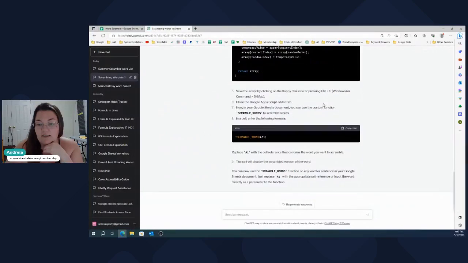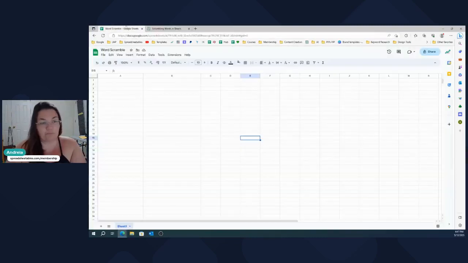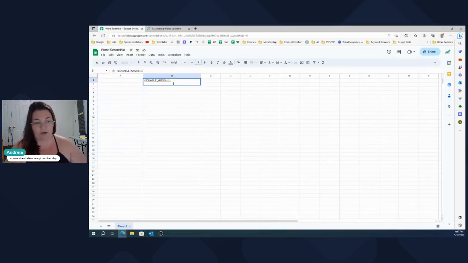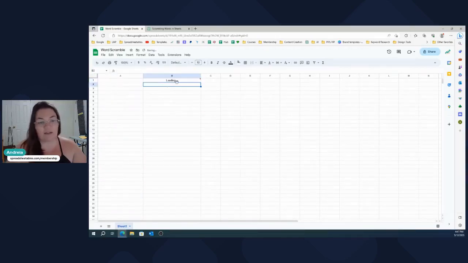And then under here, it created a function that I could use on my cells in Google Sheets. So then you just copy this. And here it is referring to cell A1. So that would be here. So basically, this is where the words are going to be. And this is where you're going to input that function, right? So this is all you do, scramble words, A1. And then you just hit enter. It's going to come back with nothing because there is nothing in A1. So let me drag it down to 10. And I'm just going to highlight this so we know that this is where we're working.